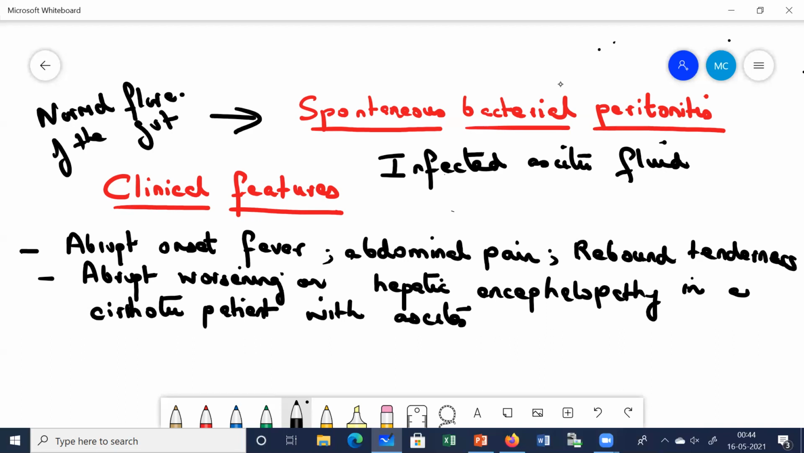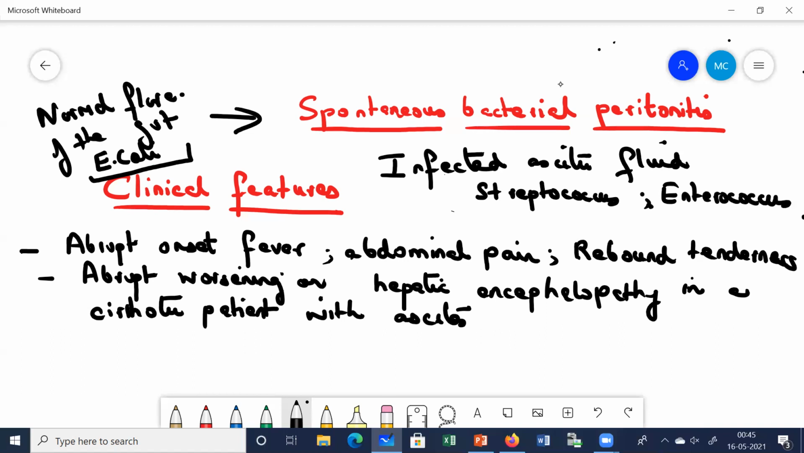Mainly organisms like E. coli. In the maximum number of cases, it is E. coli which is responsible. Apart from that, you also have other organisms like Streptococcus and Enterococcus. These are some other infections which can also occur. So this is about spontaneous bacterial peritonitis.